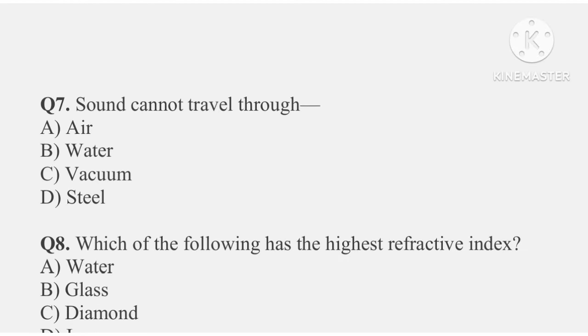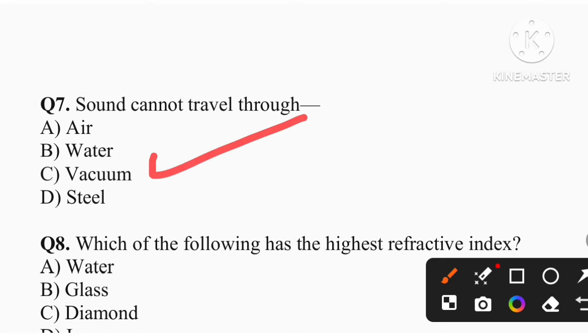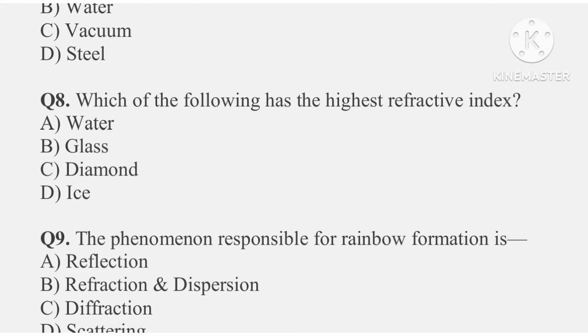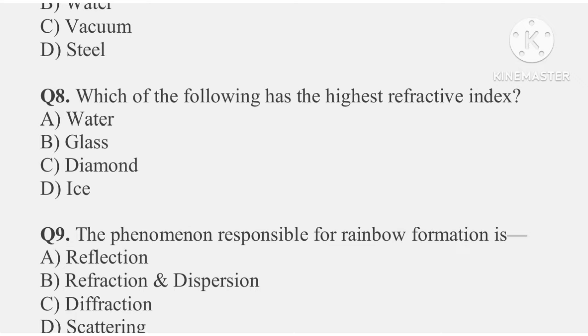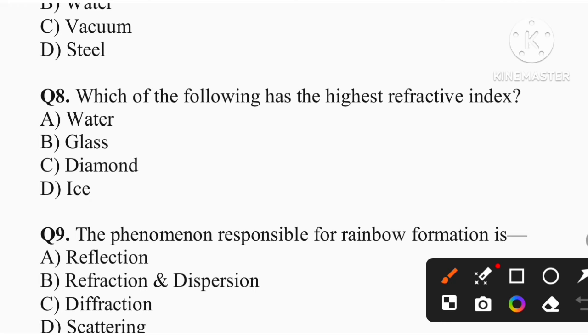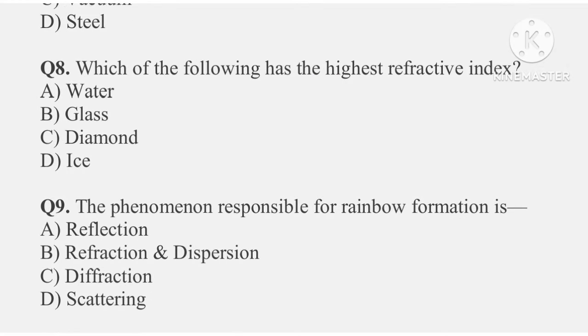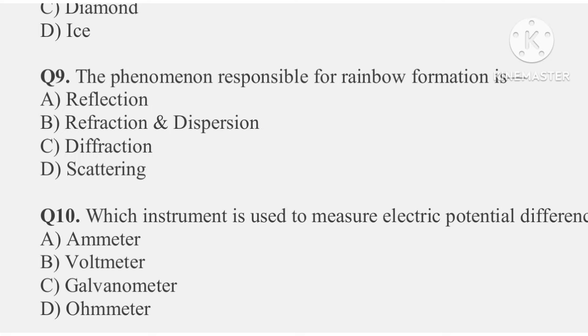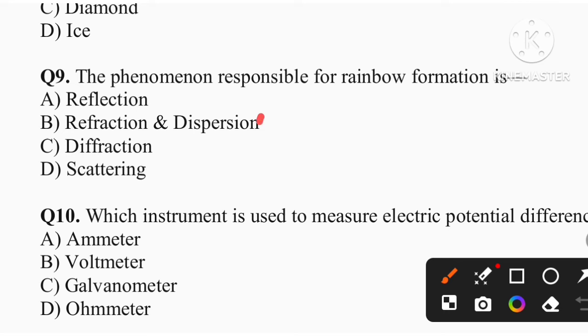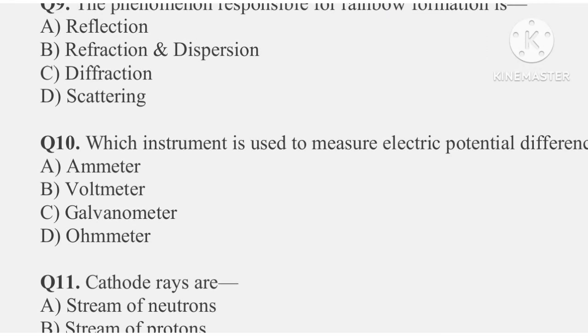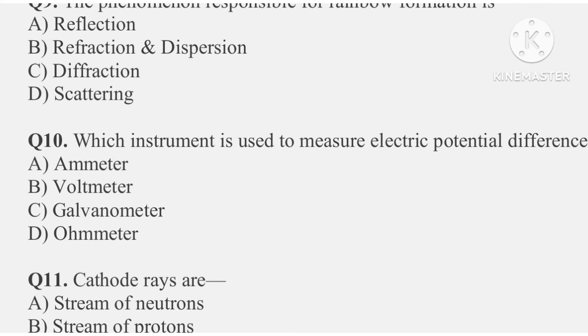Question number 7: sound cannot travel through vacuum. That is option C. Question number 8: which of the following has the highest refractive index? So the answer is option C, that is diamond. Question number 9: the phenomenon responsible for rainbow formation is refraction and dispersion. That is option B. Question number 10: which instrument is used to measure electric potential difference? So the answer is option B, that is voltmeter.